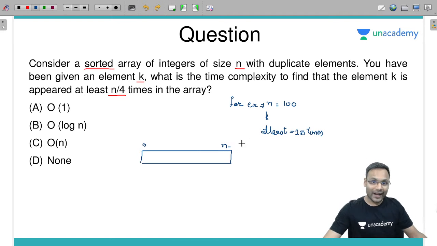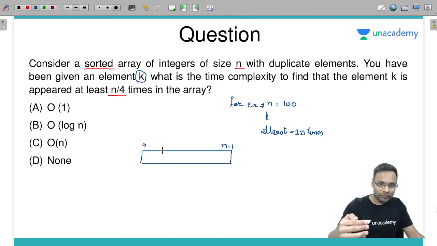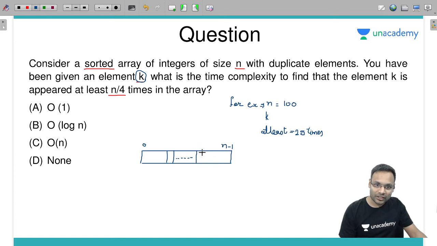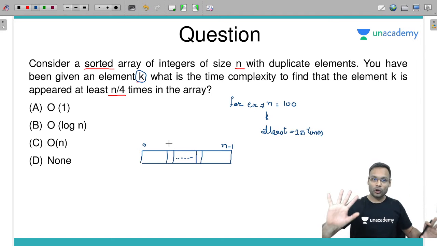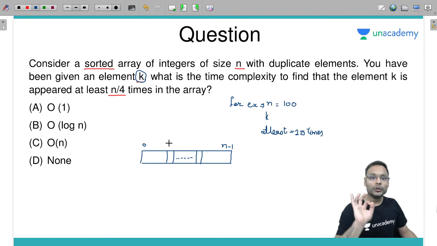You know that the array is sorted? Yes. So if element k is present more than one time, duplicate keys, all duplicate keys should be consecutive. They will all be kept together. Just because the array is sorted? Yes or no? Yes. Now what you need to do?